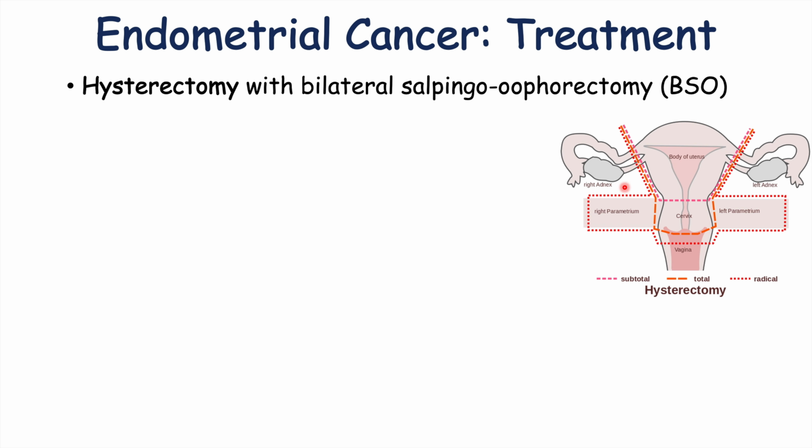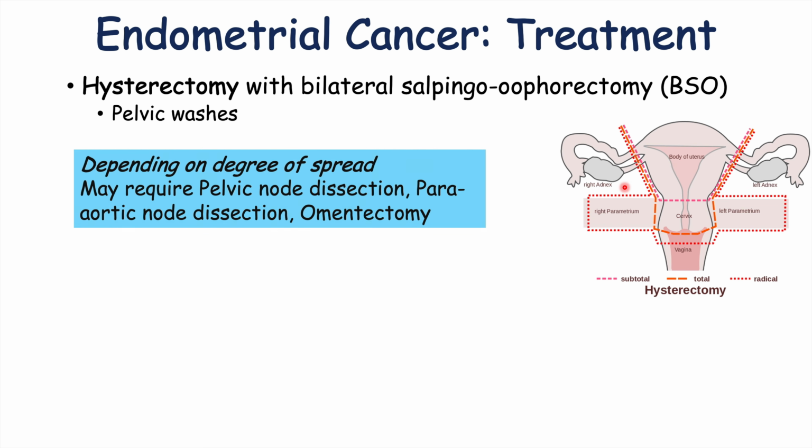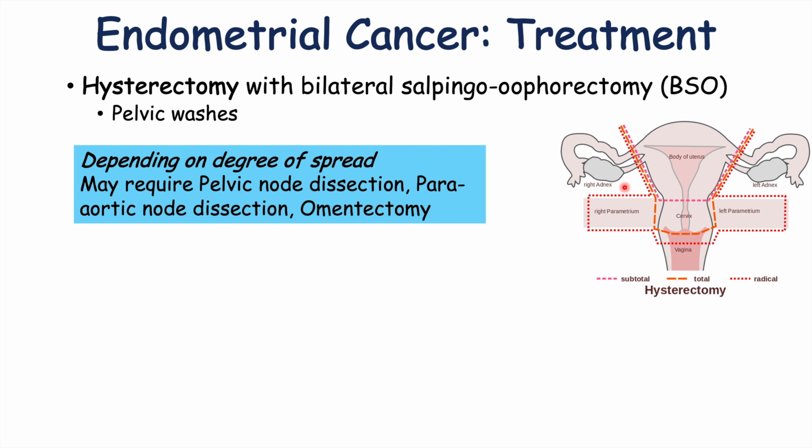That is going to be the treatment of choice. And then along with this are important pelvic washes as well. And then depending on the degree of spread, there may be some extra requirement of taking some dissection of a pelvic node or peri-aortic node dissection, or taking a part of the omentectomy or the whole omentectomy if there is any question as to whether there's invasion of some of these structures.